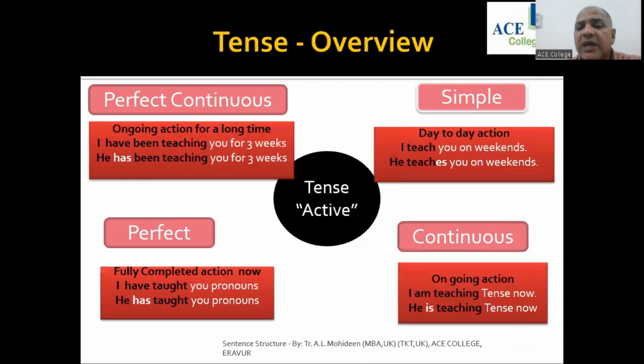Continuous tense, you have to use the ing form: am, are, is, with the ing form. But for negative, you have to use not. I am eating, I am teaching, I am not teaching, to change into negative. Here the only difference is don't and doesn't. For the rest, you just have to add not. So that's all I have to discuss today.